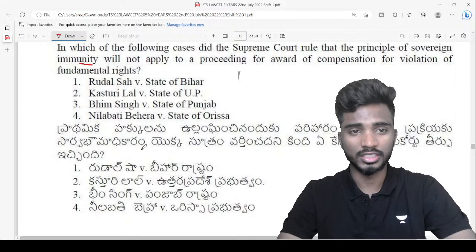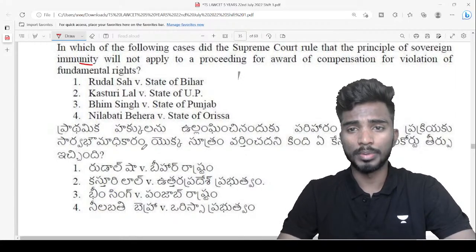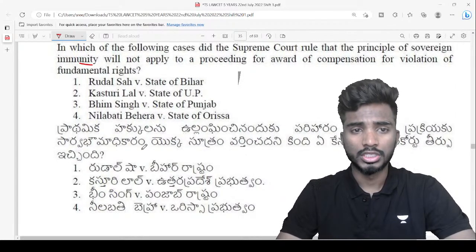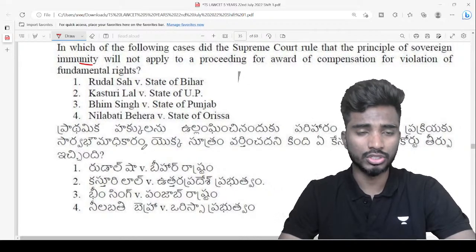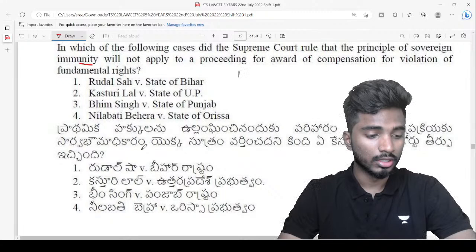Answer this question, guys. In which of the following cases did Supreme Court rule that the principle of sovereign immunity will not apply to proceeding awarded for compensation of violation of fundamental rights?